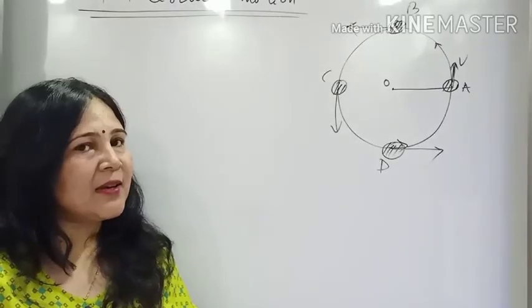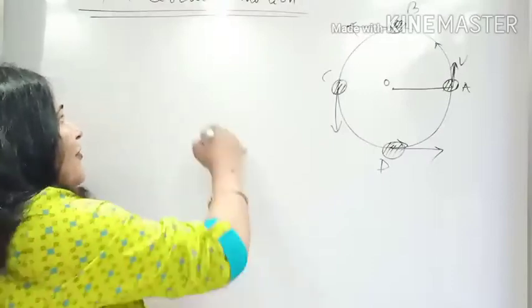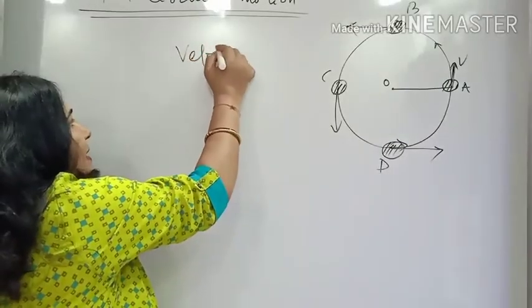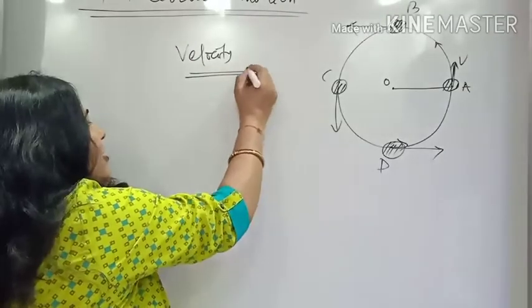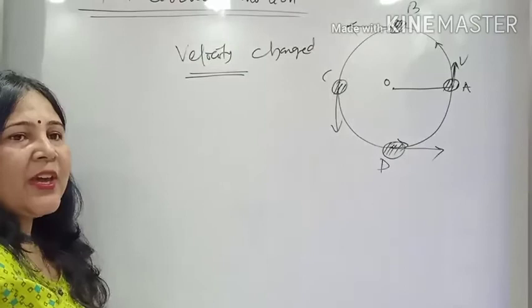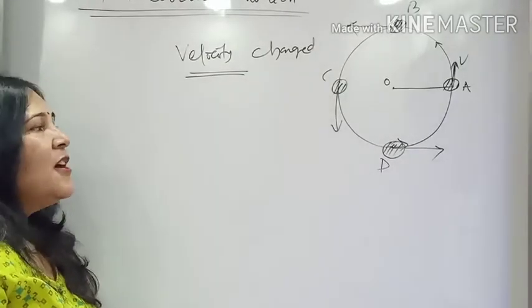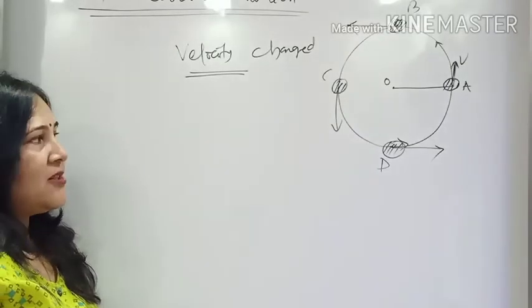It never remains the same. And as I said, velocity depends upon the direction. If the direction changes, the velocity will also change. So velocity is changing because the direction of motion is changing constantly.